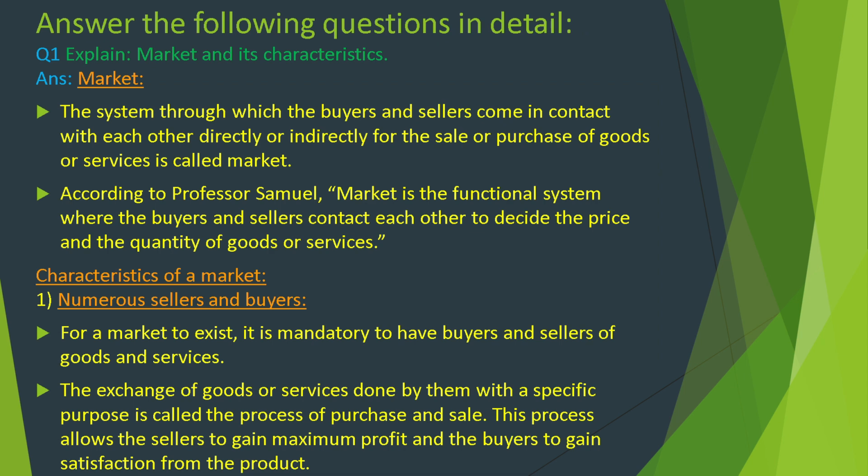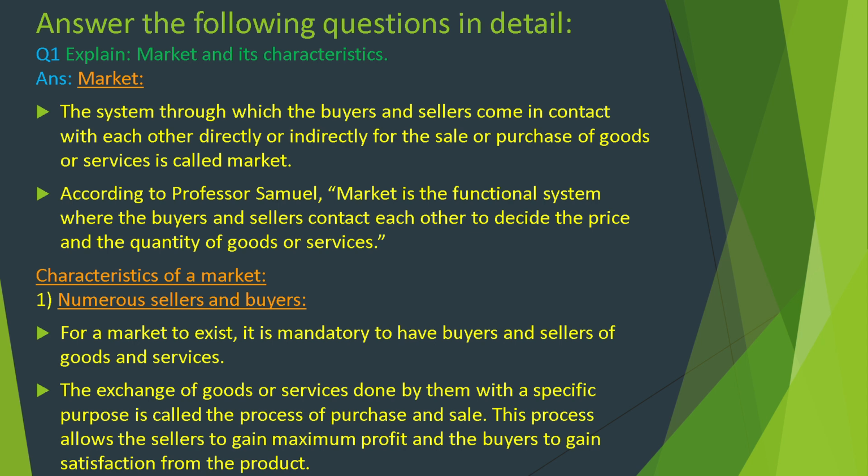Explain market and its characteristics. Market is the system through which the buyers and sellers come in contact with each other directly or indirectly for the sale or purchase of goods or services. According to Professor Samuelson, market is the functional system where the buyers and sellers contact each other to decide the price and the quantity of goods or services.